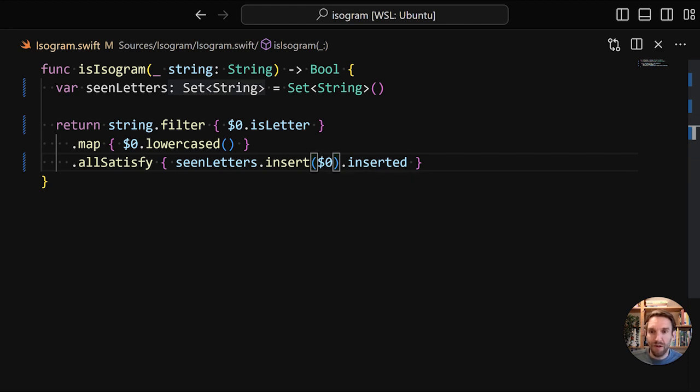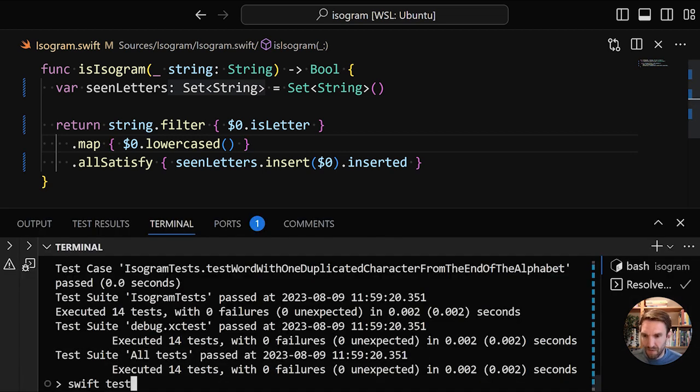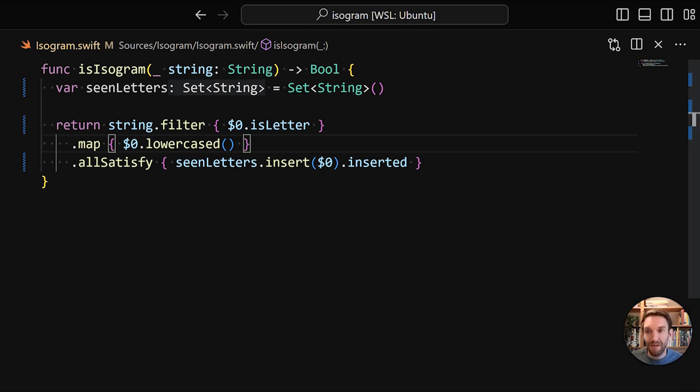You can see that you're not obliged to have the $0 at the beginning. It can be used anywhere. And then we're going to rerun it, and everything still passes. And to my mind, this is a lot better than what we previously had. So you can argue about the $0 because you lose the naming. But in many functional languages, it's quite common to not care as much about the names of things within these little functions. But if you care about them, definitely do use that other syntax. But if you're okay with doing it this way, then this is a very neat way to have a very short functional solution.